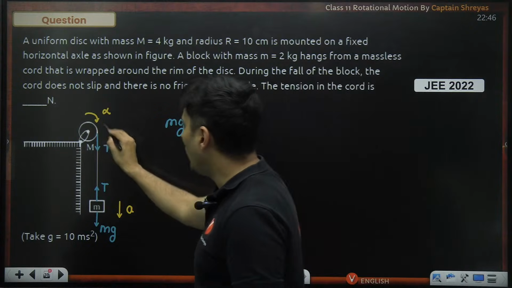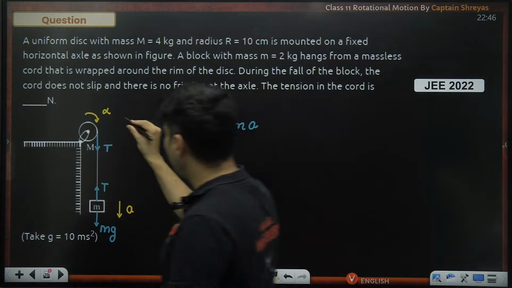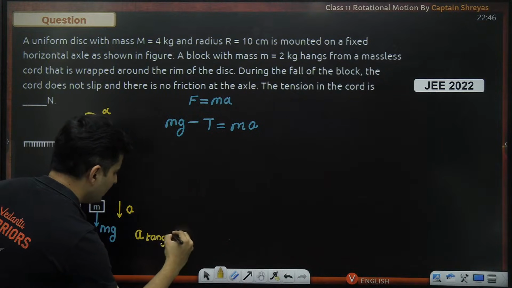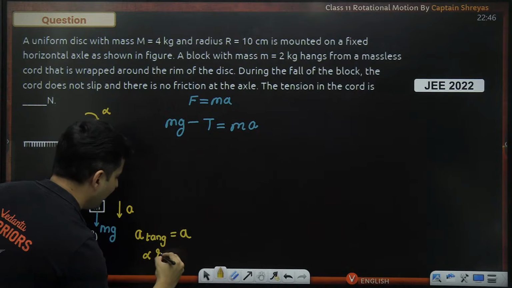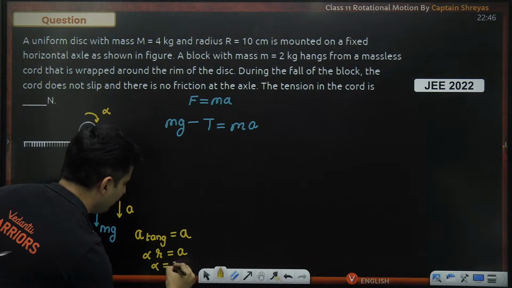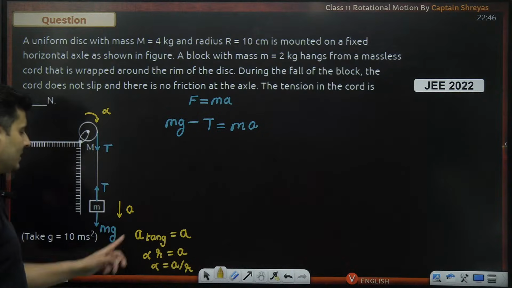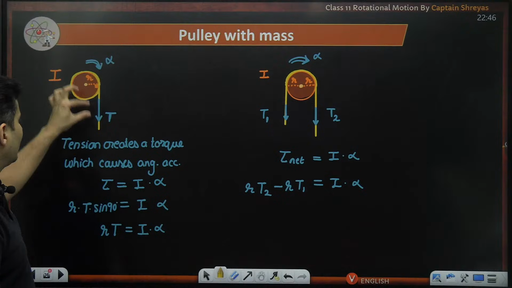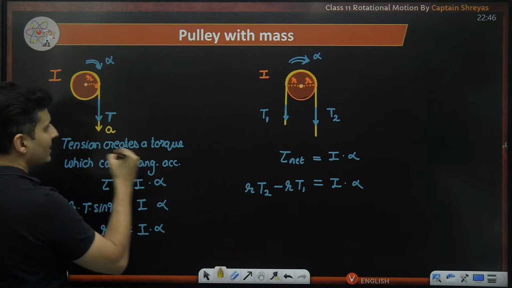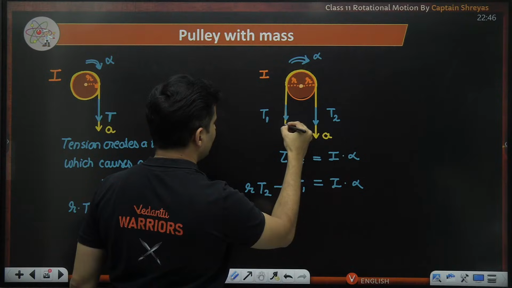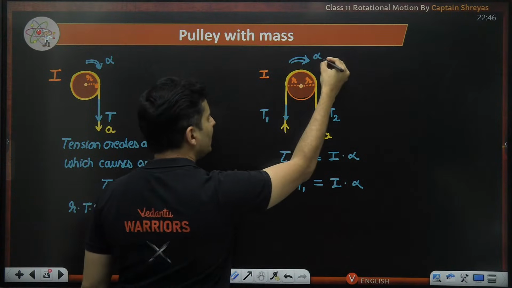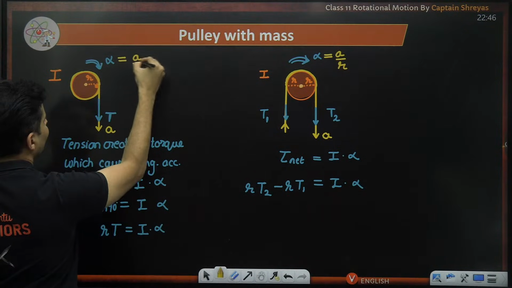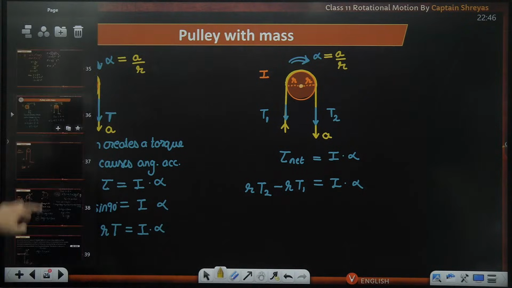Next, for the pulley, we can say that A and alpha are related. A tangential is equal to A, and A tangential is alpha R, so alpha will be A divided by R. That is the next thing, just like the previous problem. For all these kinds of questions, guys, if some acceleration is there, this alpha will always be A by R. Keep that in mind. You can use it as a standard practice.